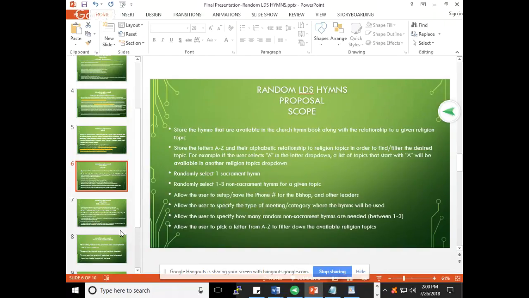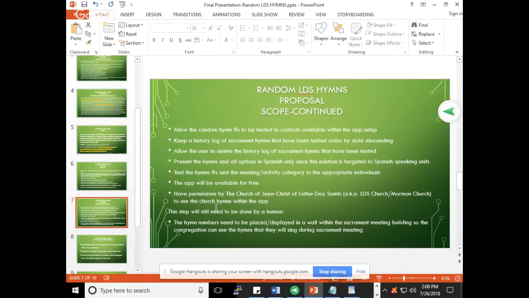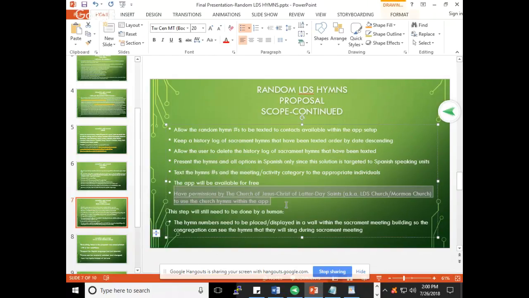And if we go to the next slide, here are also some of the other things that are going to be on the app that I specified in the proposal. And one thing that I also mentioned here is that I had to ask for permission by the church so that I can include their content, and they sent me a written notice that it was okay.